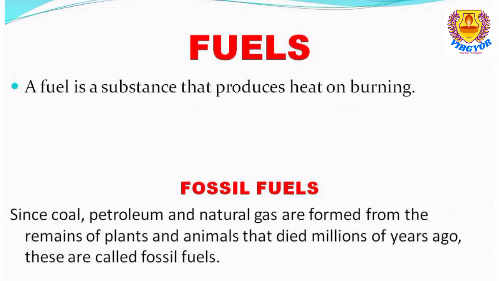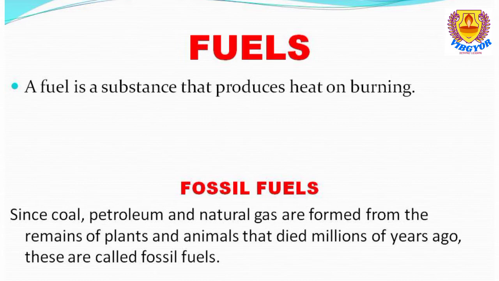Now our next topic we have to know is, what are fossil fuels? First let us learn the examples of fossil fuels: coal, petroleum, natural gas. These are the best examples of fossil fuels. Now we should know why these are known as fossil fuels. Coal, petroleum or natural gas are formed from the remains of plants and animals that died millions of years ago. So they are known as fossil fuels.